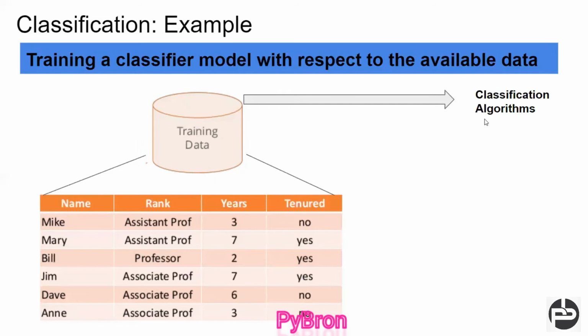Before applying any machine learning algorithm, make sure you have done EDA techniques on top of it, otherwise you will not get a correct result. I'm not discussing EDA techniques in this video because the video would get bulky and lose its area of interest, so I'm jumping directly to the target. We applied the classification algorithm and got the classifier model.